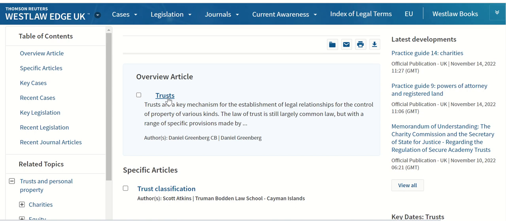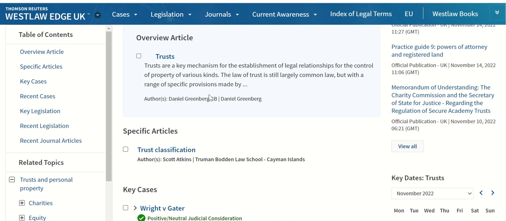They will list the key legislation, key cases, and they usually include some key reading, which might be a couple of journal articles or books, and you'll find the links directly to them. So the overview article is a key document as part of your legal research if you need some help identifying the key primary sources.